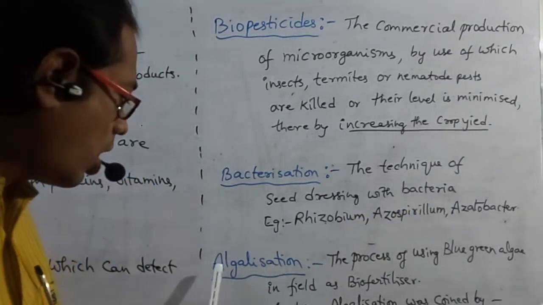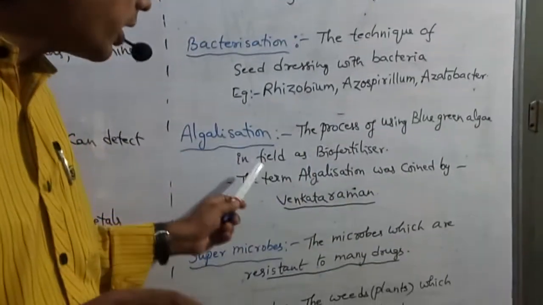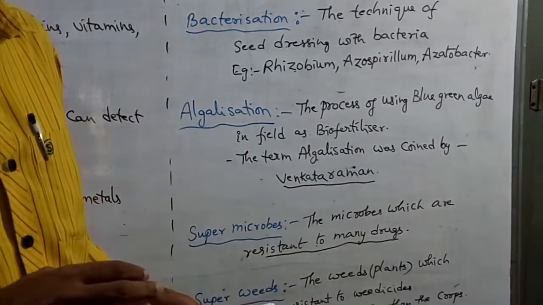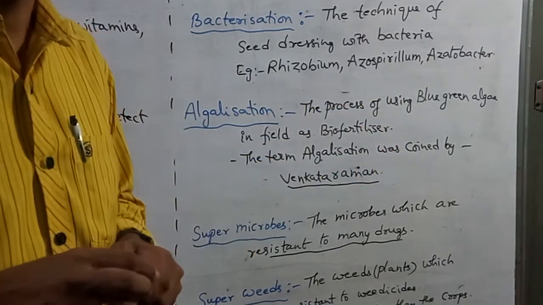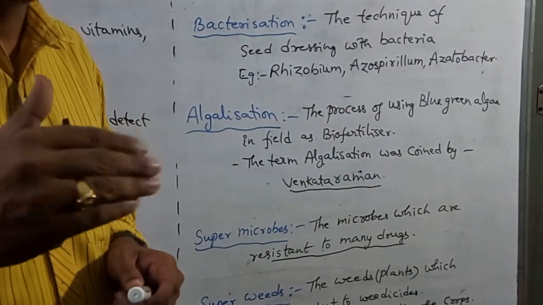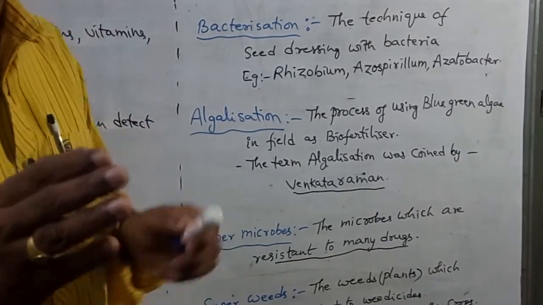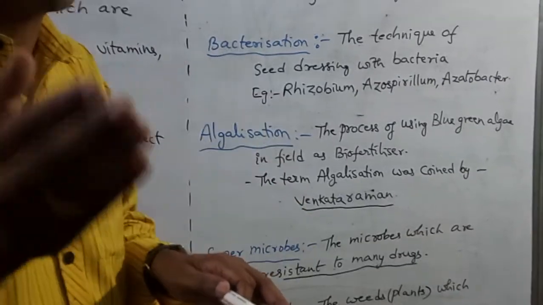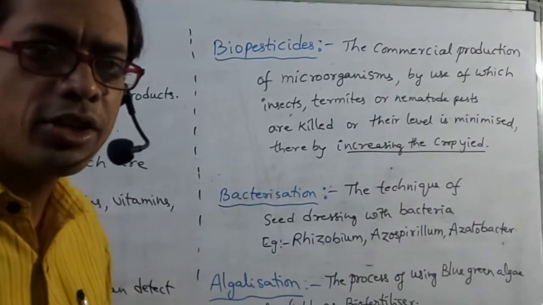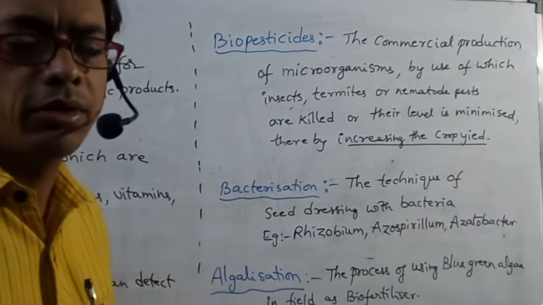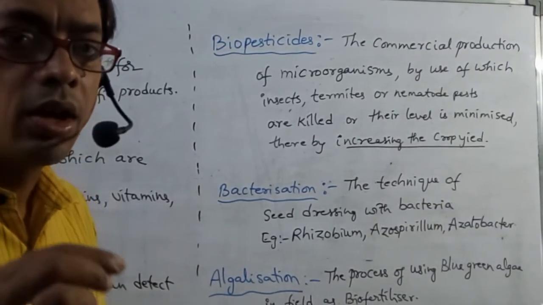Next, another one, alkalization, the process of using blue-green algae in field as biofertilizer. That means in biofertilizer, blue-green algae are used. What are they? Nostoc, Anabaena, Oscillatoria. Those are used as biofertilizer. Using blue-green algae as biofertilizers is so called alkalization. The term alkalization was coined by Venkataraman.